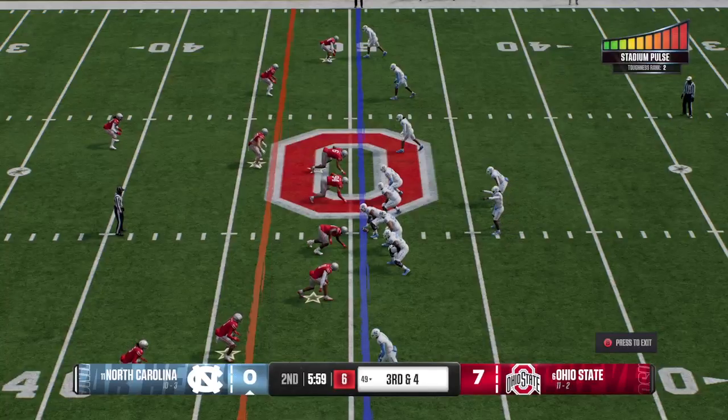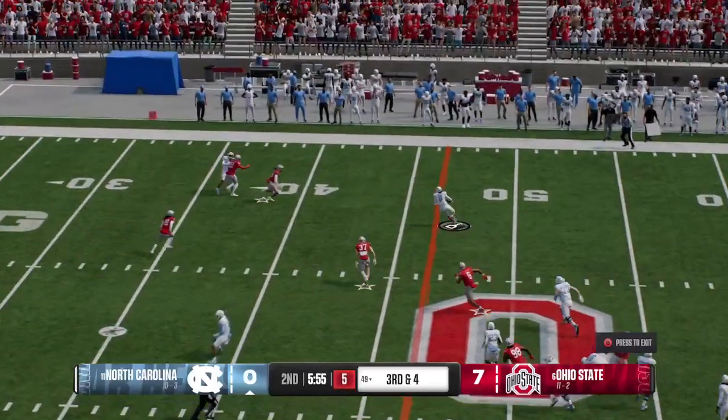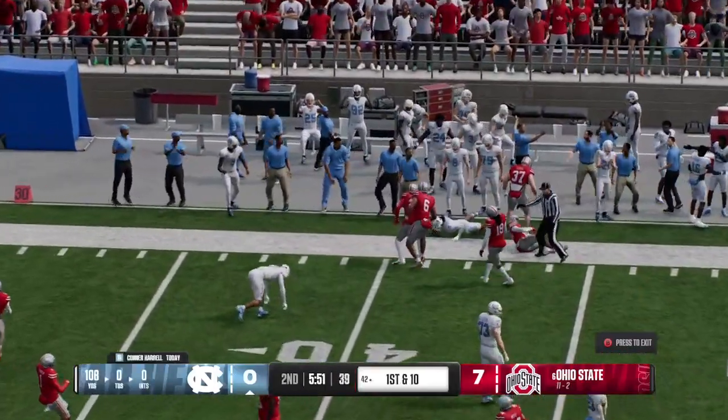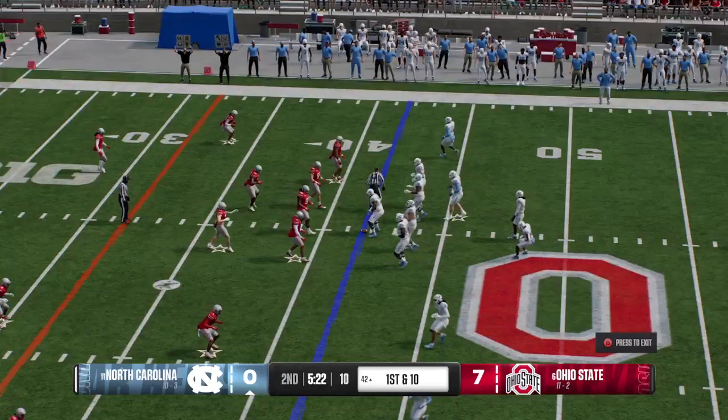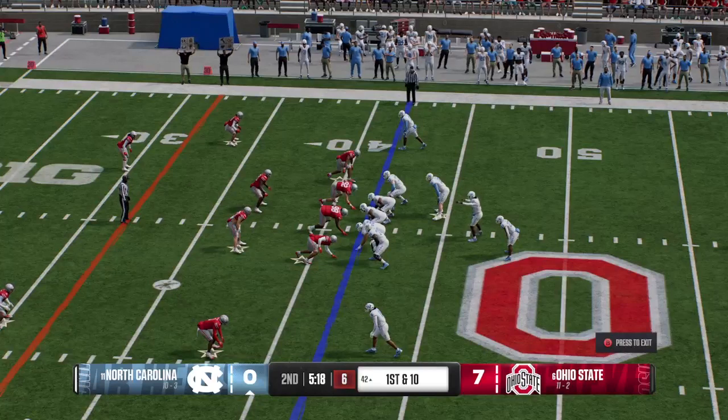Offense facing 3rd and short, approaching midfield. Can they convert here, or will they face a tough 4th down decision? Quick throw, catch made on the out route. They get him at the 42, good enough for a first down. And the Tar Heels come to the line to start a fresh set of downs.